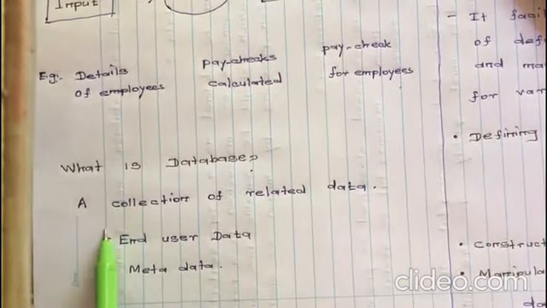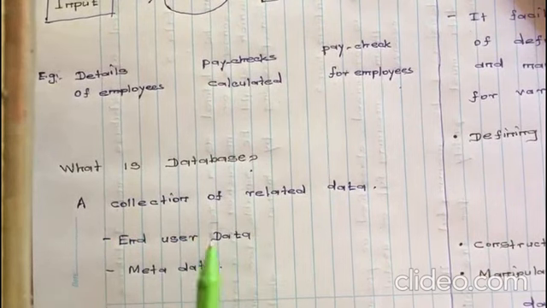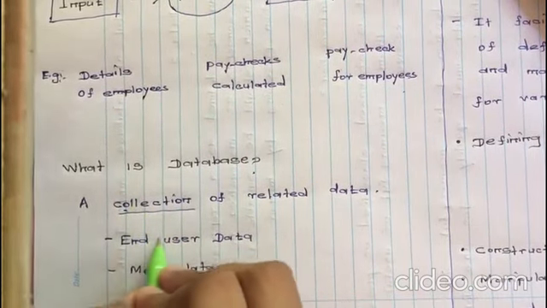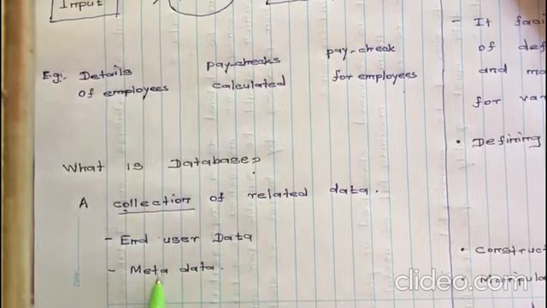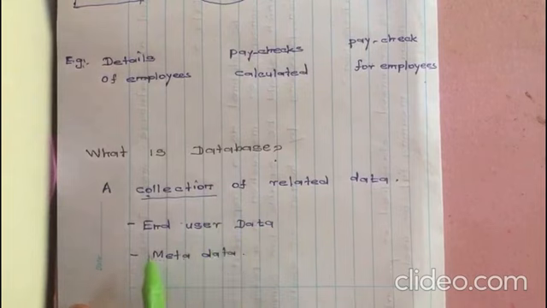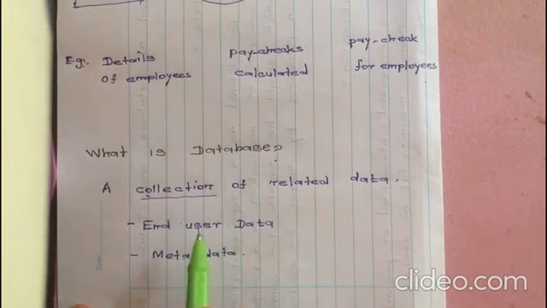Now let's move on to what is database. A collection of related data. Collection of end user data and the metadata. End user data are the actual data stored in database, and the metadata are the data about data which used to identify and find end user data. It's like a dictionary for the end user data.